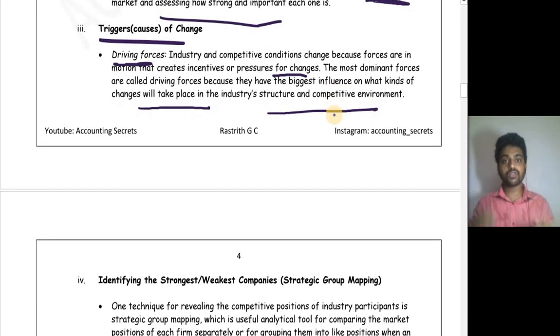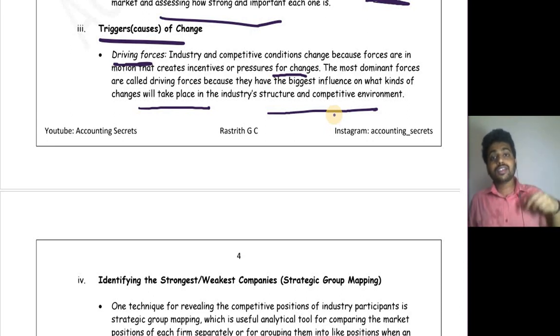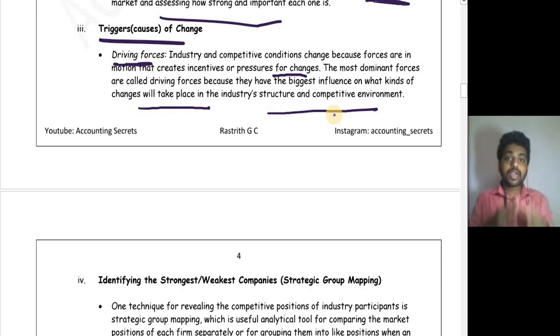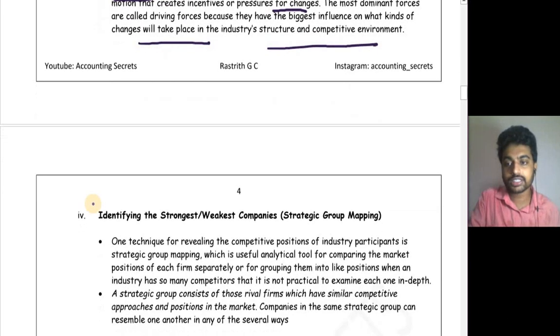So what are the forces? Forces are nothing but the things which ask for changes in industry as well as competition. What are the driving forces? Those are the most dominant forces which will make sure that the organization as well as industry and competition change as per the requirements of those forces.